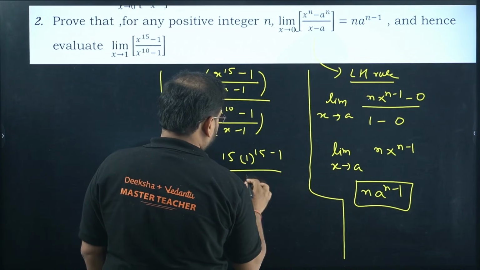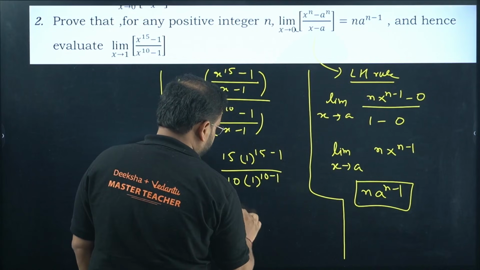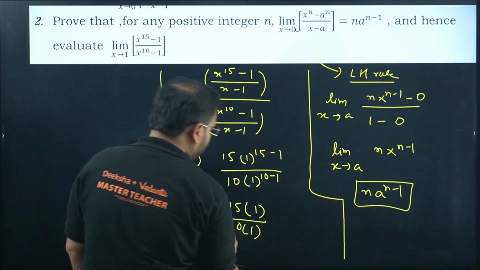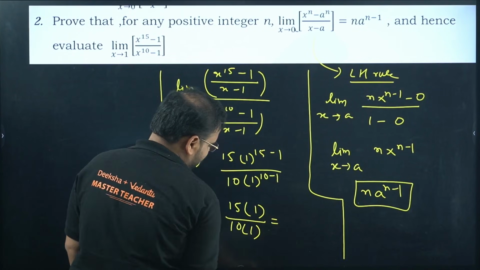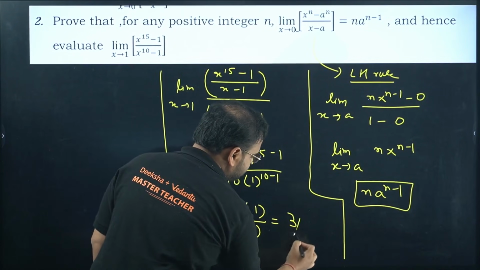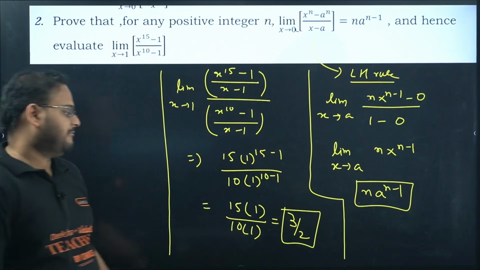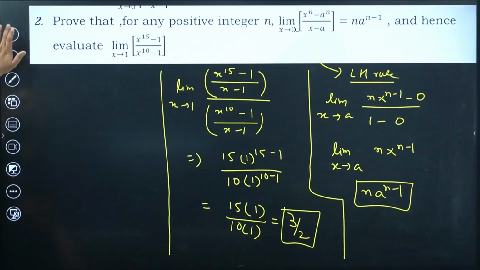Divided by 10 into 1 power 10 minus 1. 15 into 1 power anything is 1 only. 10 into anything is going to be 10 only. What's the answer? 5 3s are 15, 5 2s are 10. So 3 by 2 is the answer. That's my final result. Please check. Okay. Done.